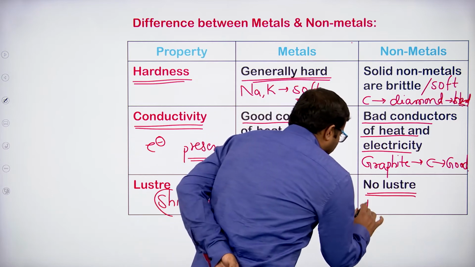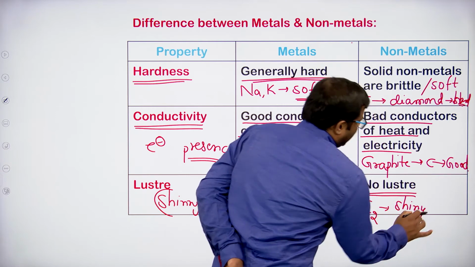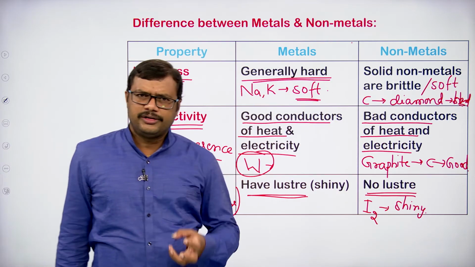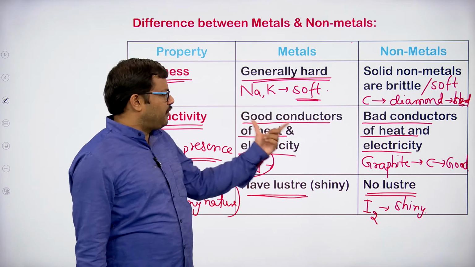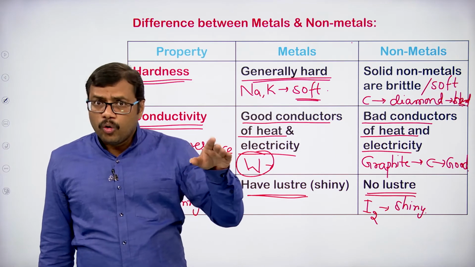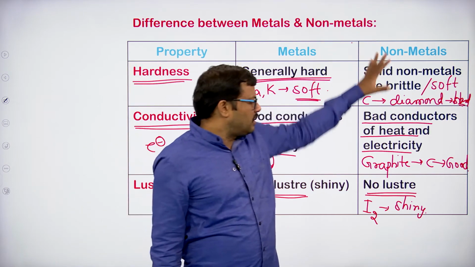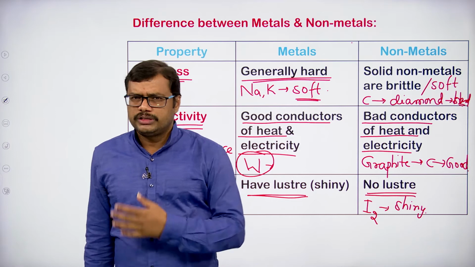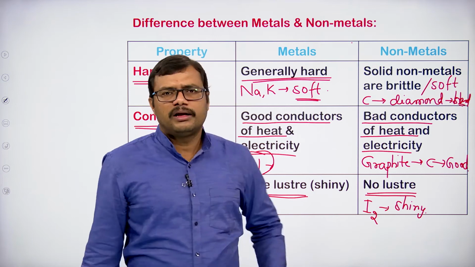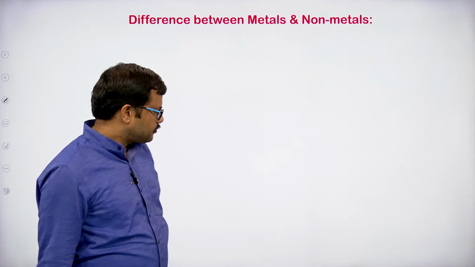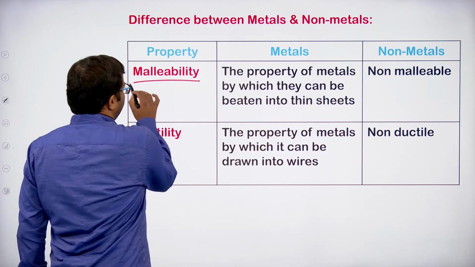But of course we have an exception in this case. Iodine generally exhibits the shiny nature. Whenever light falls on iodine, the iodine shines. Iodine is a non-metal, but it will show shiny property. So the properties that we have mentioned here are with respect to most of the elements. Most of the metals have shiny nature, and most of the non-metals won't. But here and there we come across some exceptions with respect to the properties of metals and non-metals.